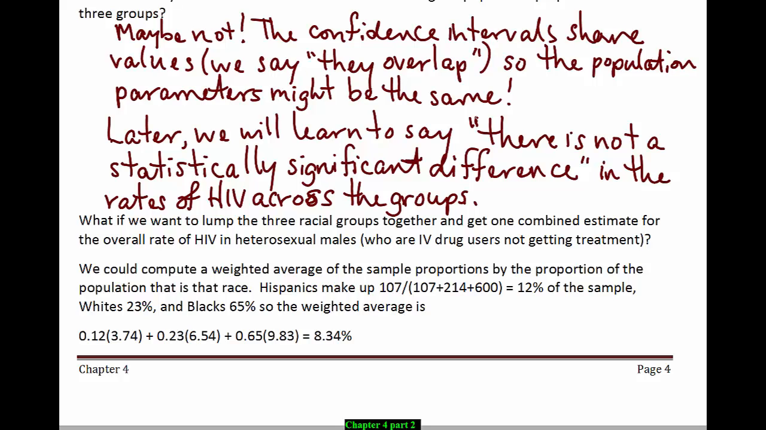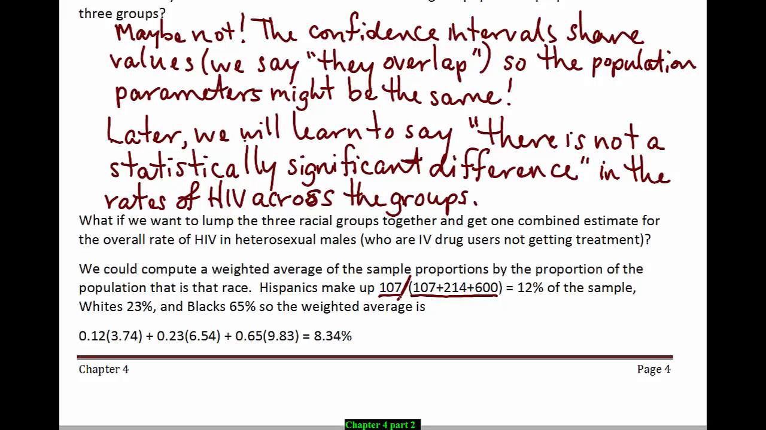Now, what if we want to lump the three racial groups together and get one combined estimate for the overall rate of HIV in heterosexual males? Well, we can pretend like this was all just one big simple random sample. And the way we do that is to take a weighted average of the sample proportions. So you figure out what percent of the sample were Hispanics. For instance, there are 107 Hispanics divided by the total number of people in the entire sample, which is 107 plus 214 plus 600. And if you punch that in your calculator, you discover that that's 0.12 or 12% of the sample. Do a similar calculation for whites and you'll discover it's 23% of the sample, and blacks comprise 65% of the sample.